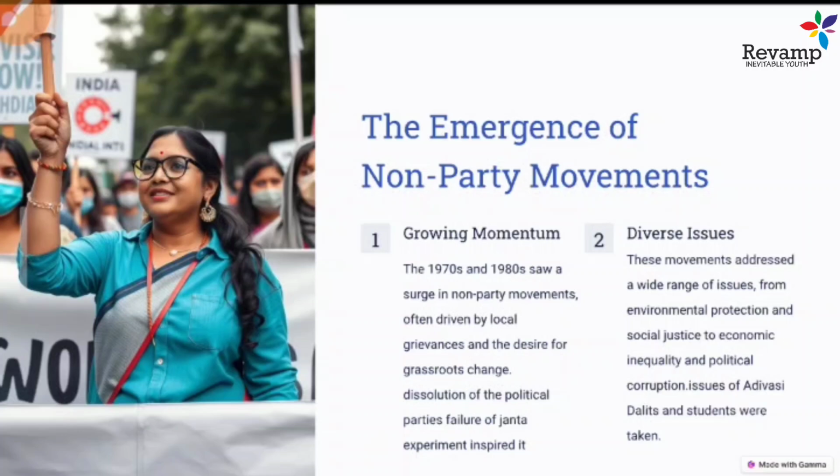And a lot of funds were also created with the effort of all and external agencies. A lot of funds from external agencies were given to these organizations, and that's how these organizations work. So this is how the non-party movement started, and this is how they worked in that time period.